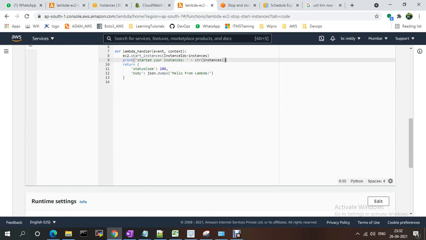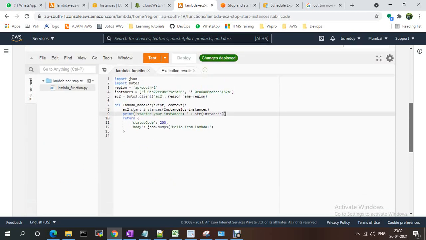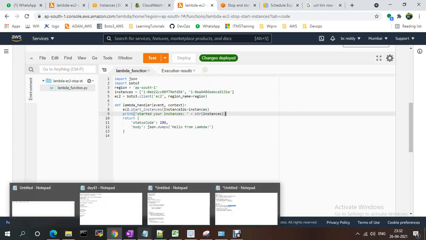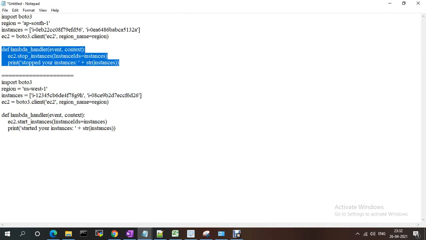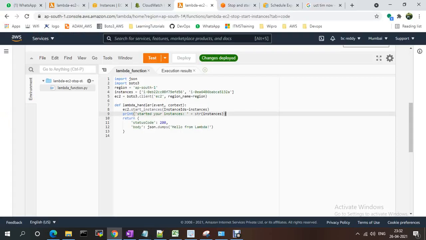This is the started one, so I wanted it to be stopped. For that one I just need to use the previous one, this one. Anyway, it should be started, right? Let's see.